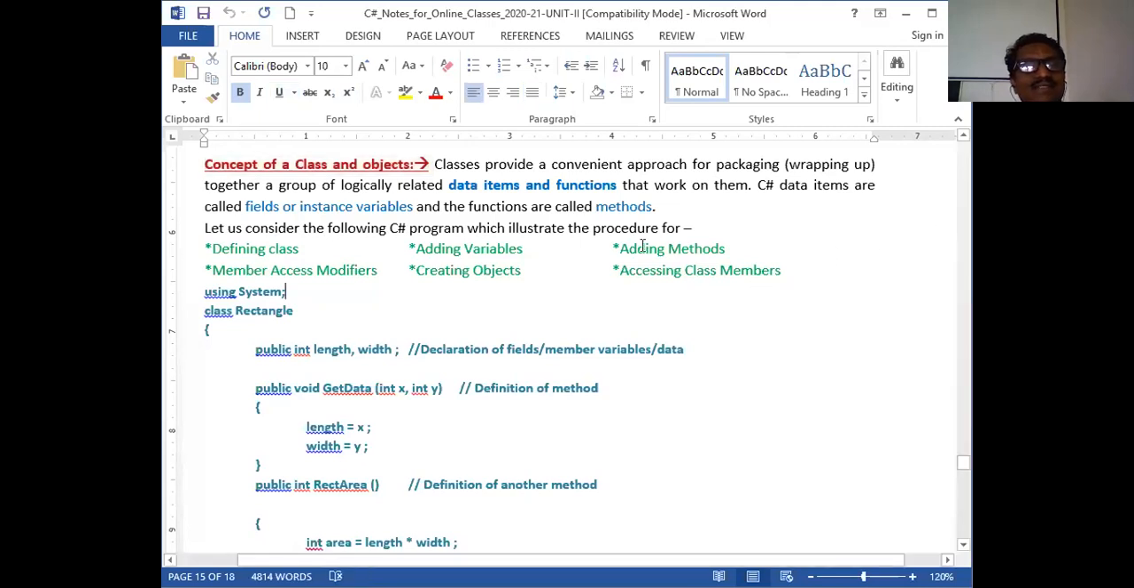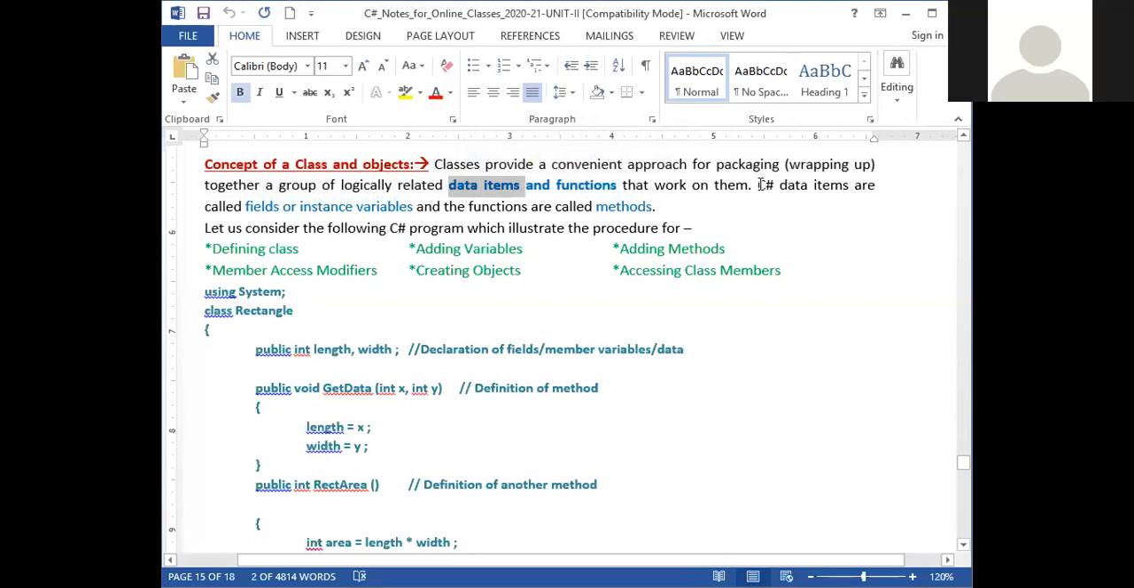Therefore, classes provide a convenient approach of packaging, that is, wrapping up together a group of logically related data items and functions. So the data items and functions are wrapped up into a single entity. That's called a class here. These functions are written to work on these data. Without these functions, you cannot do any activities with these data items.